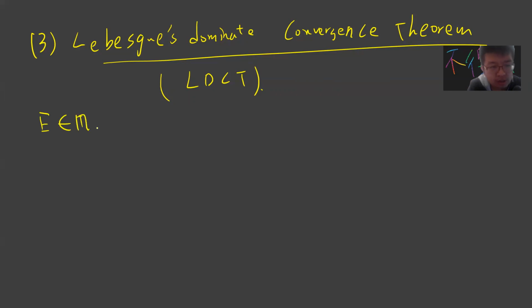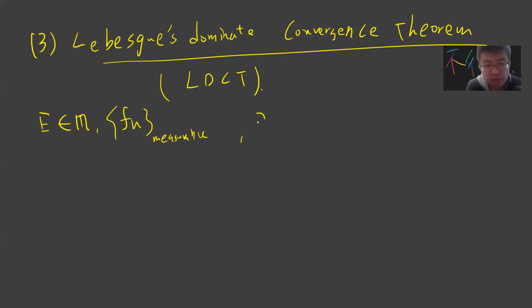Same setting. Let's say E is some measurable set and f_n is a measurable function. Notice that now I don't require f_n to be non-negative. Remember in Fatou's lemma, non-negativity is really important because we need to use the monotone convergence.